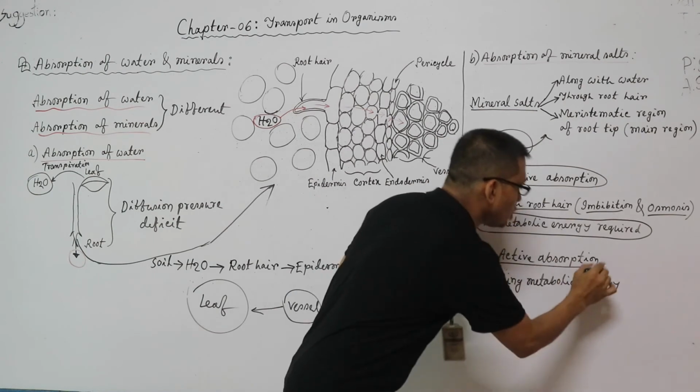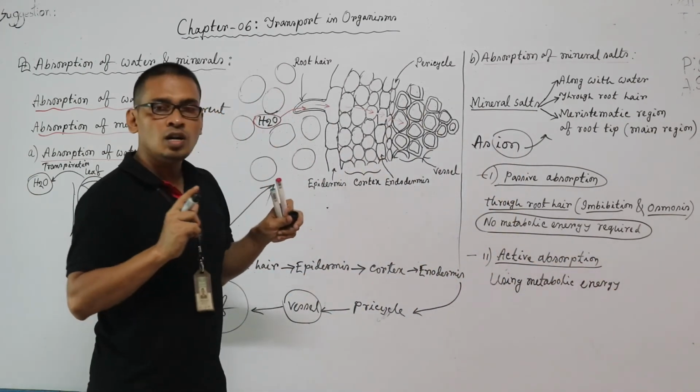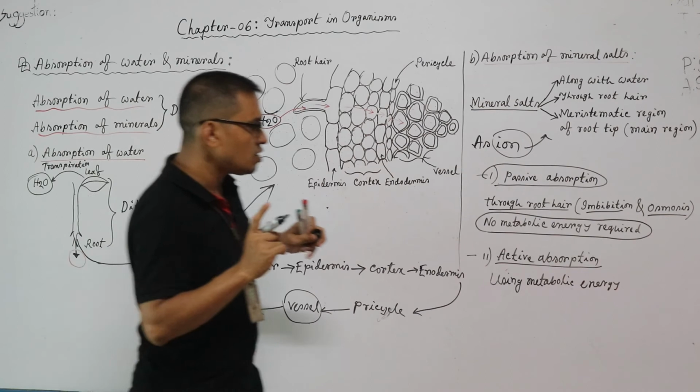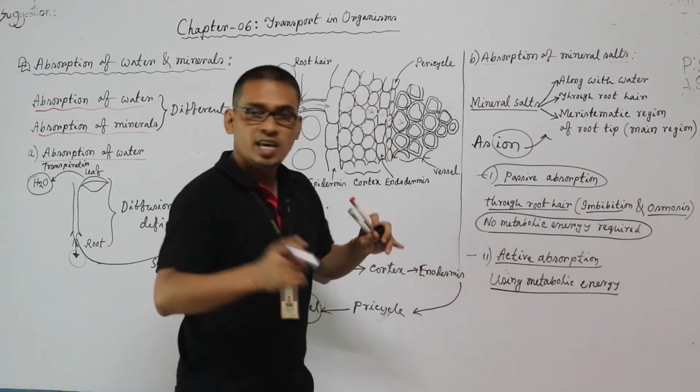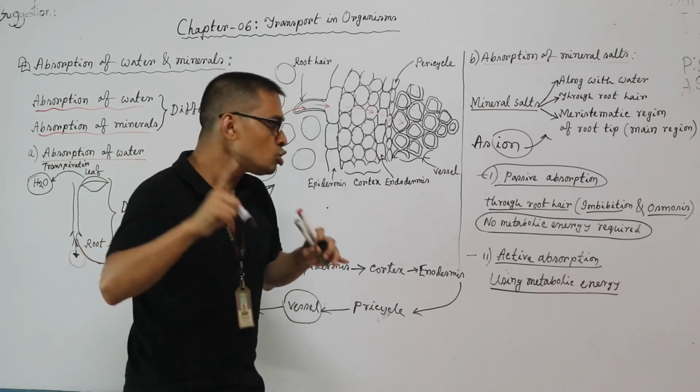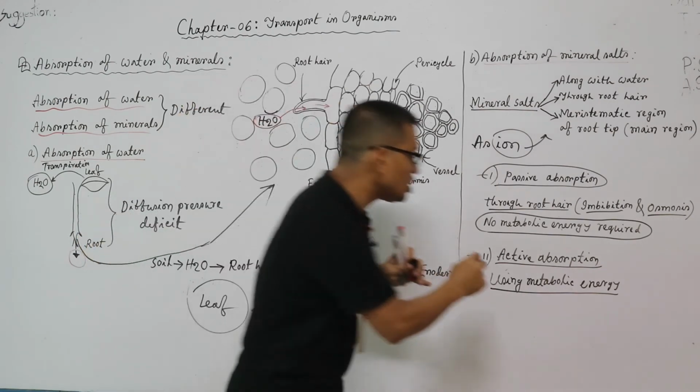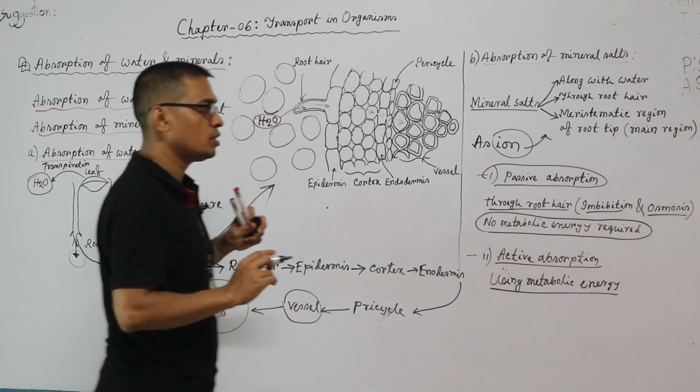Now active absorption, mineral salts are absorbed by the plants actively by using metabolic energy. As metabolic energy is used to absorb mineral salts, that's why it is known as active absorption.